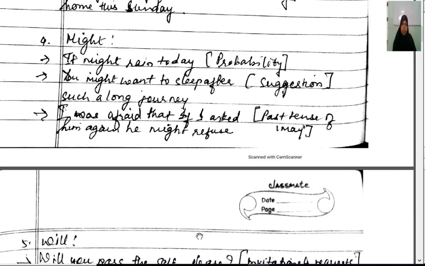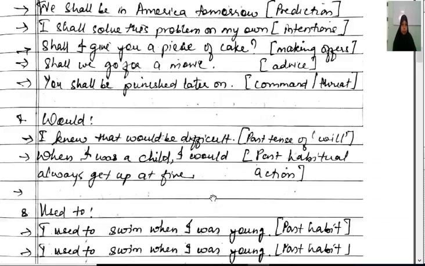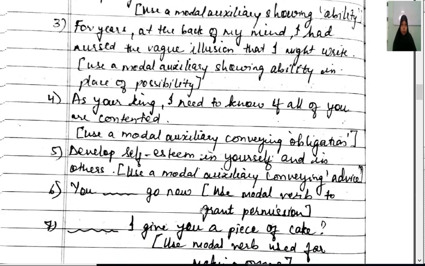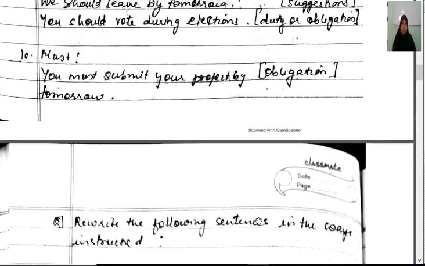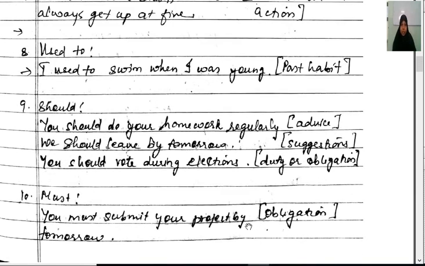You usually get this type of question which I have given you all in the exercise here, like changing the entire sentence using the modal verb which they ask you, or the blank. They will give you a blank and they will ask you to write the modal verb which is being asked in the bracket here. So that you have to do. For that you have to just learn the modal verb and the meaning which it conveys. Then you will never make a mistake here. So practice it. I hope you have understood the topic. Thank you.